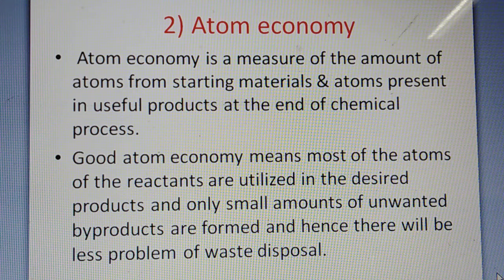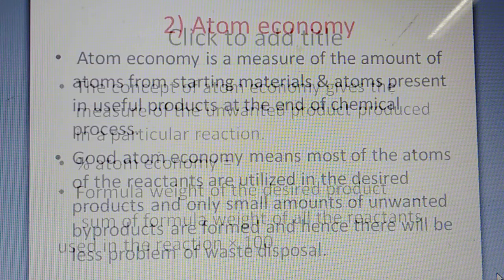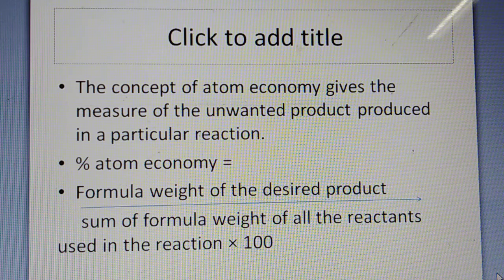How to determine the atom economy? There is one formula to calculate the atom economy. The concept of atom economy gives the measure of unwanted product produced in a particular reaction. So, the formula is: percentage atom economy is equal to formula weight of desired product divided by sum of the formula weights of all reactants used in the reaction, multiplied by 100. Using this formula, we have to find the percent atom economy. So, this one is the second principle of green chemistry.